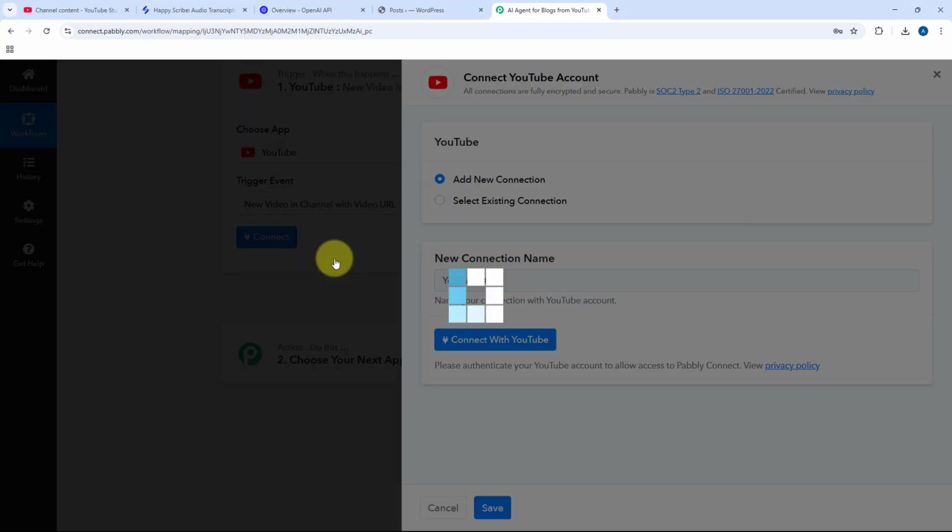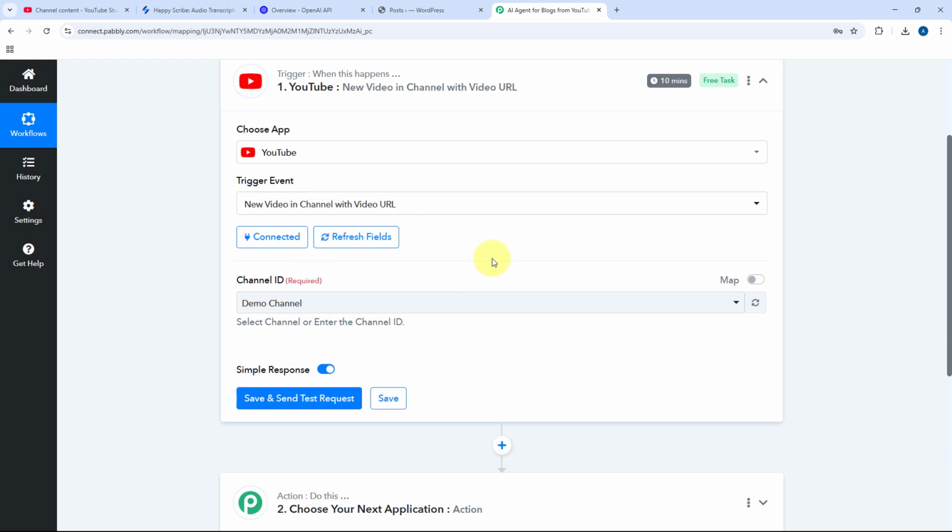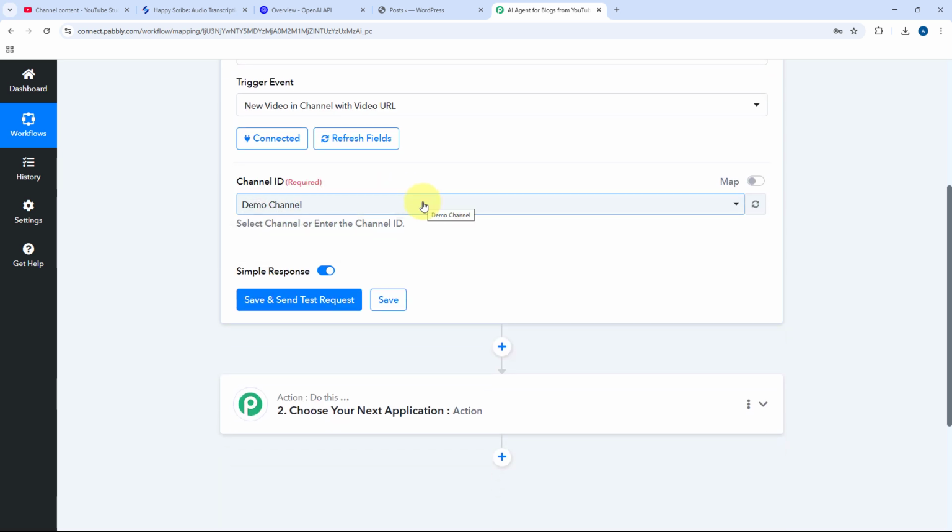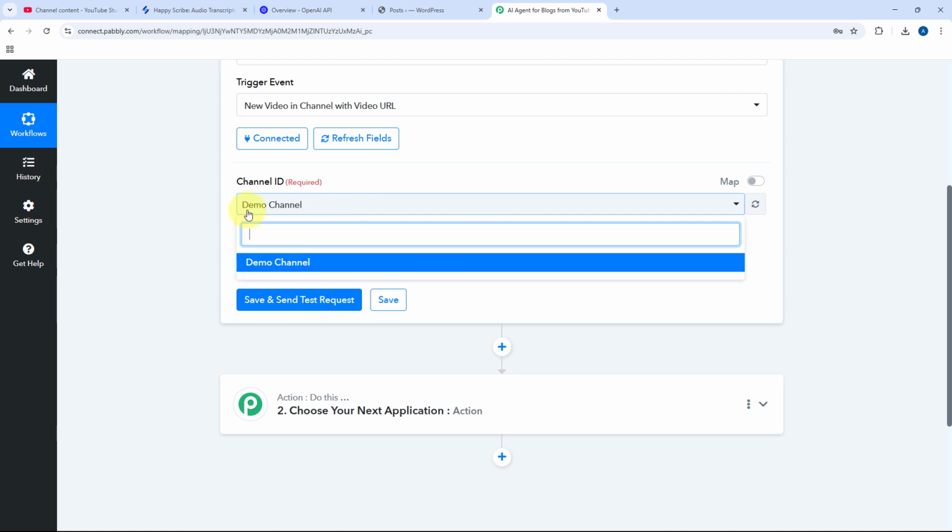And as you click on Continue, we will see our YouTube account will get connected with Pabbly Connect. After making the connection, the next thing it asks us is the channel ID. So it is most likely possible that in your YouTube account, you might have created multiple YouTube channels. So in this drop-down, you will get a list of all the YouTube channels which you have. Now, you have to select the channel from which you want to create this AI agent, like from which particular channel you want to capture new videos to create the blogs from. You have to select that.